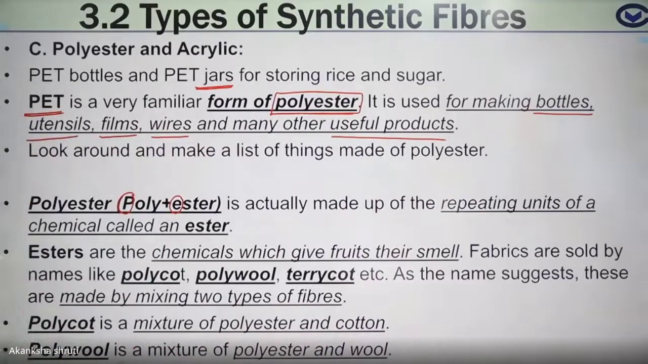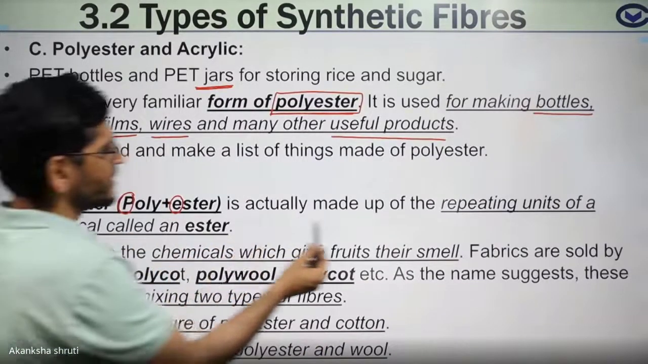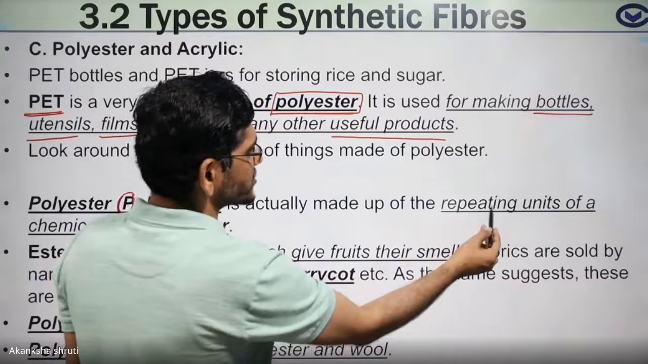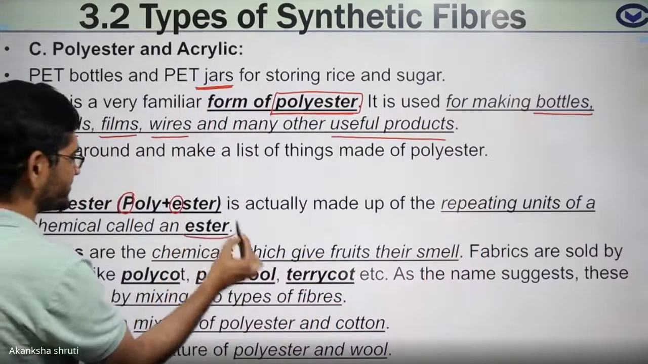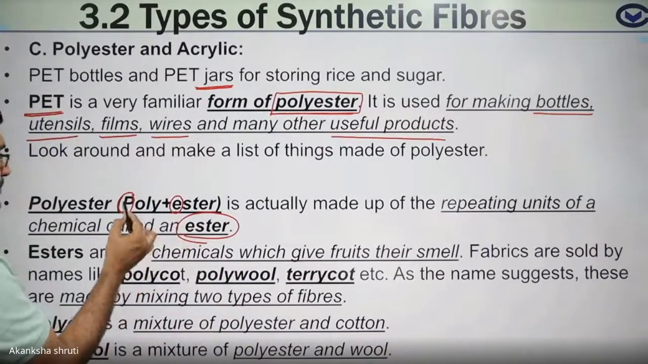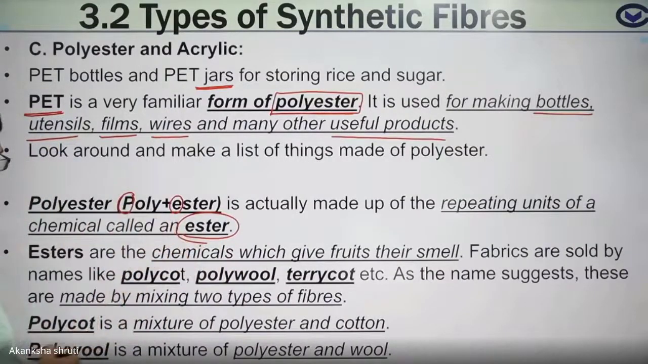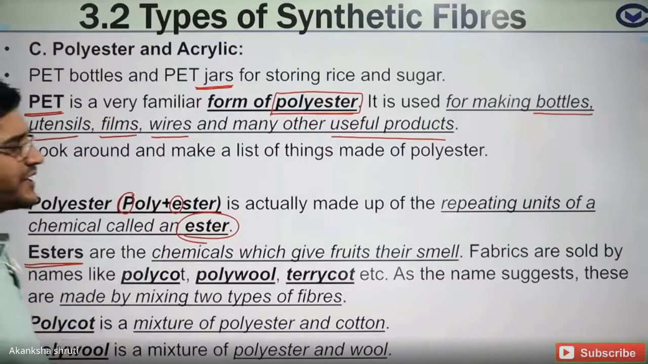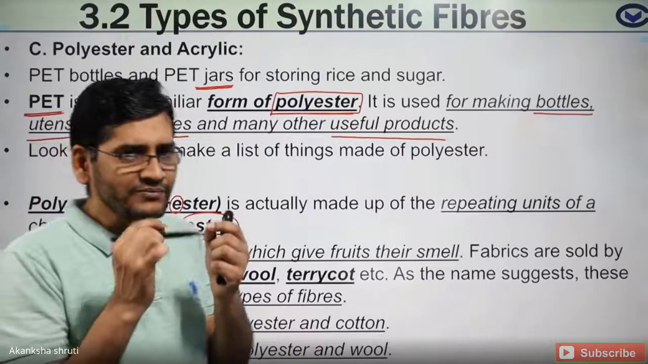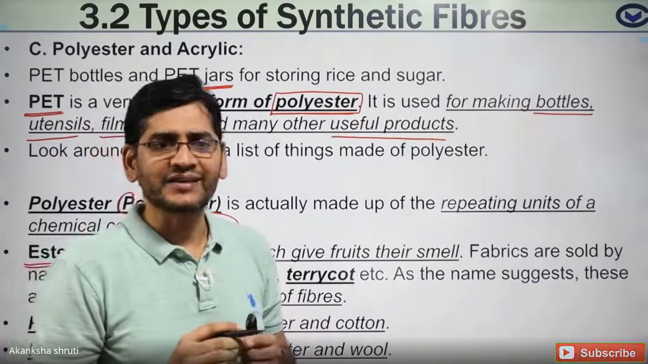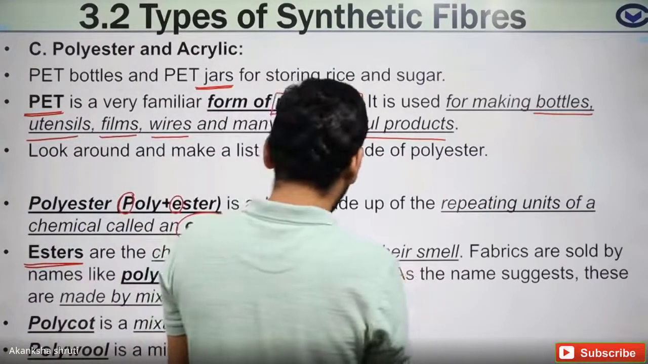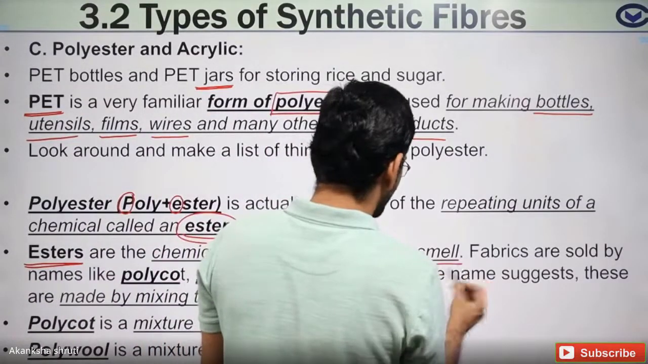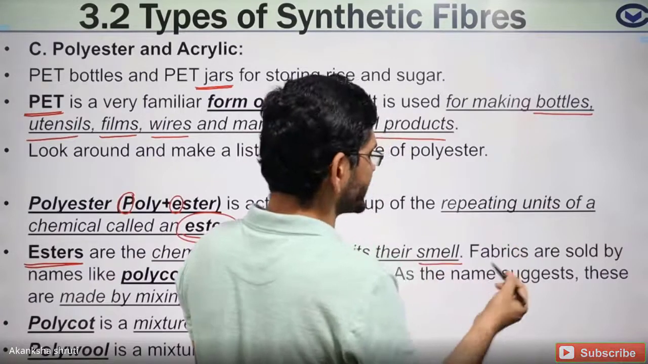Students, keep in mind this polyester consists of a smaller repeating unit of ester. The name poly means many esters have combined. What is this ester? Ester is a chemical substance which has a sweet smelling characteristic. You will learn in a higher standard, in class 10th. It has a fruit-like smell, or sweeter smell.